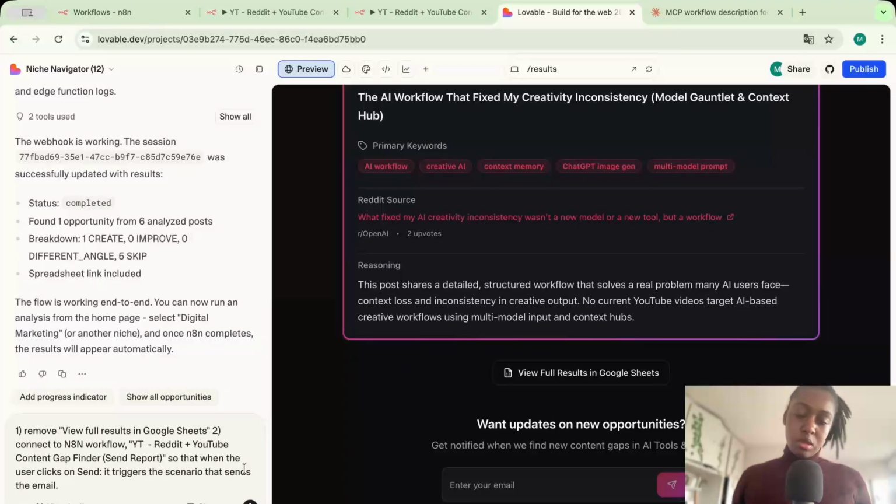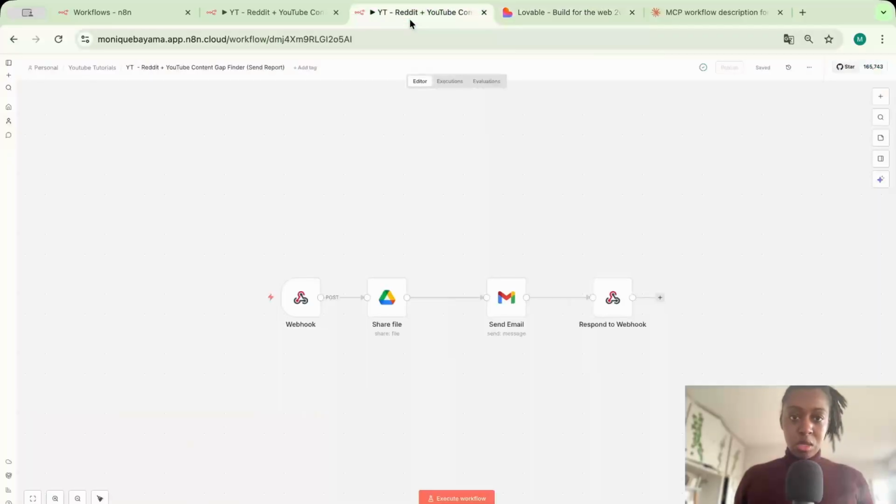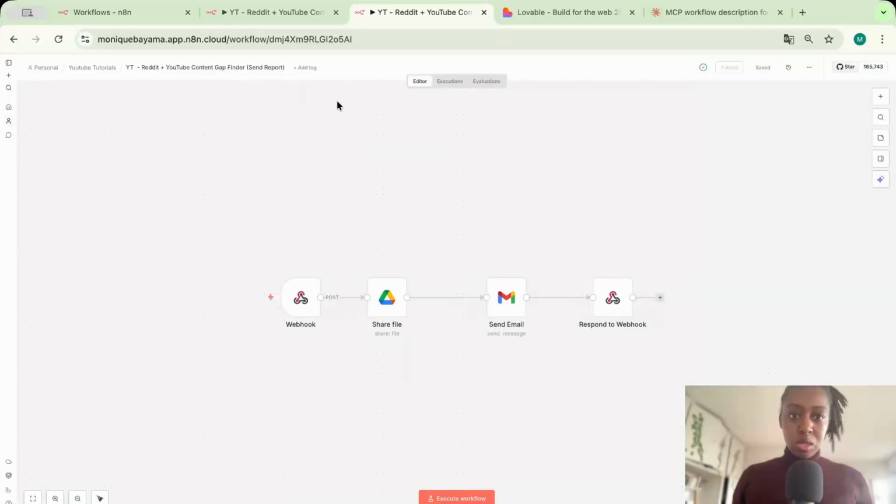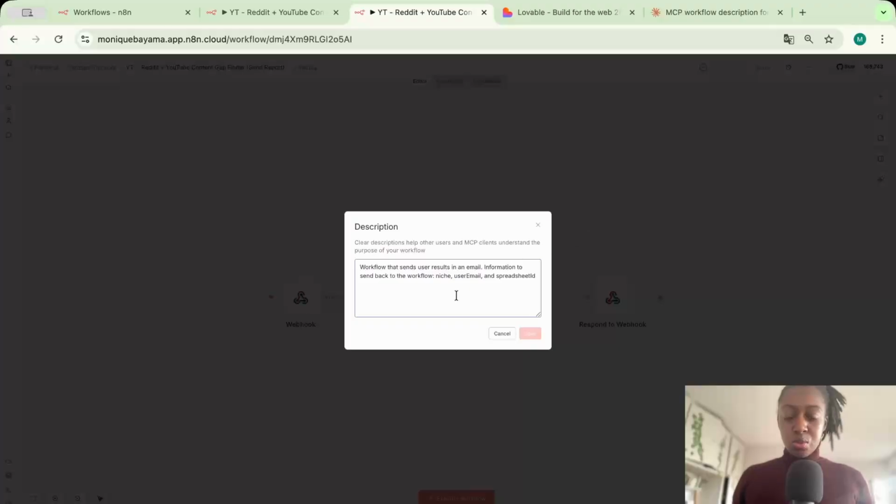So again, I've followed the same steps for the second scenario to make it available in MCP, and also to add a description so that Lovable can know what information to send back in the workflow.